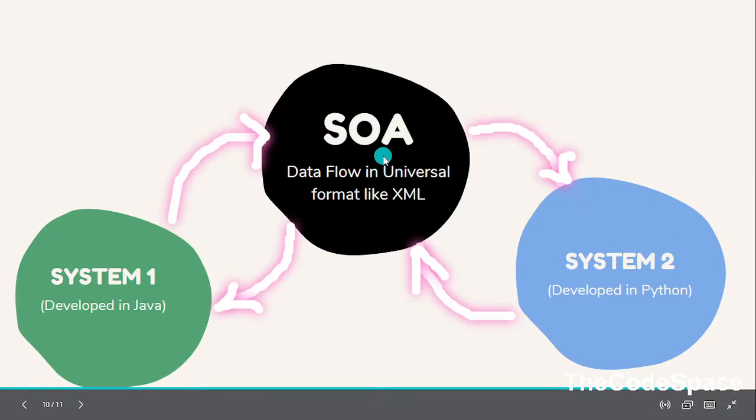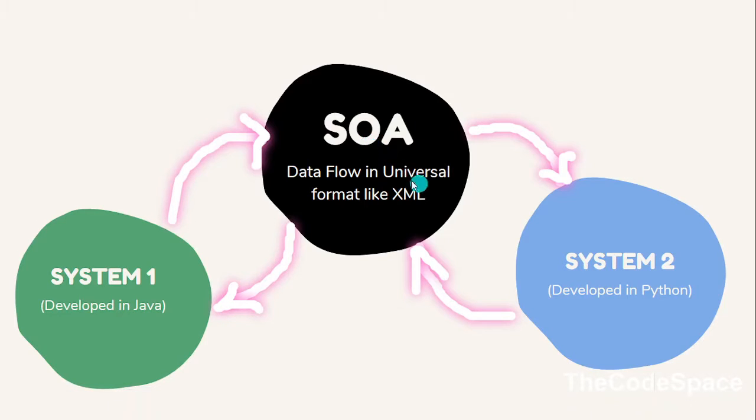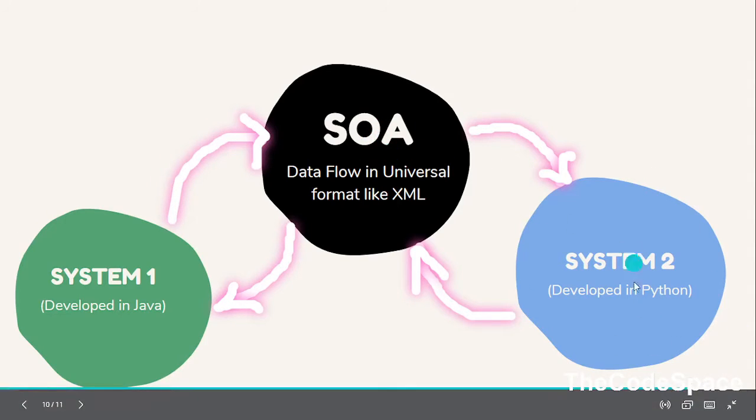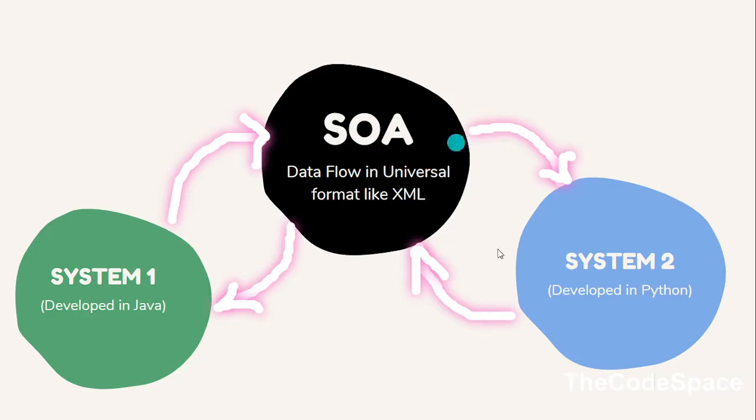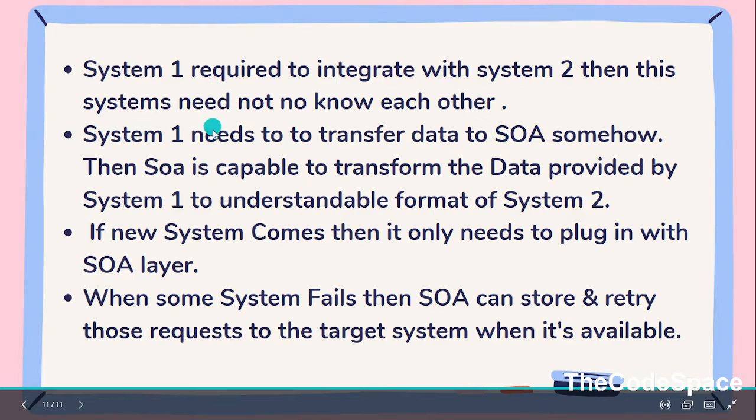SOA will retry the message passing to system 2 when it is available. So that is the case in SOA. System 1 required to integrate with system 2, and these systems need not know each other. And system 1 only needs to transfer its message to the SOA layer. Yes, so we understood that, right?